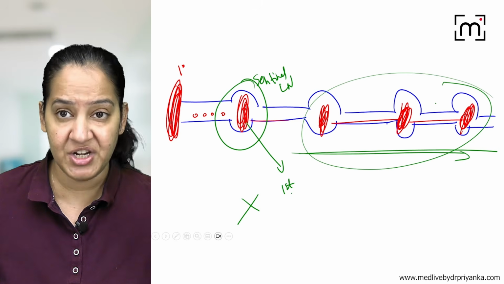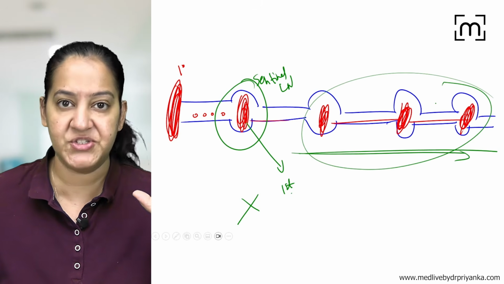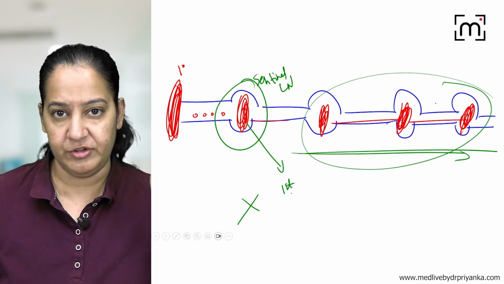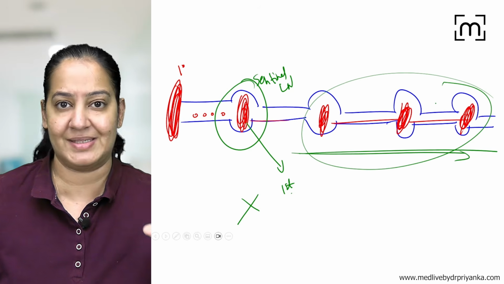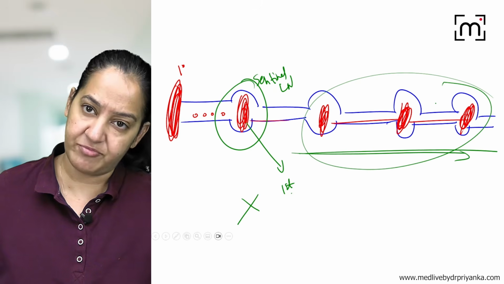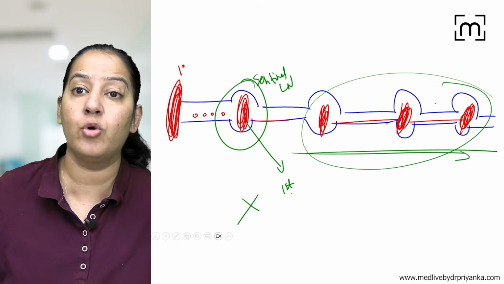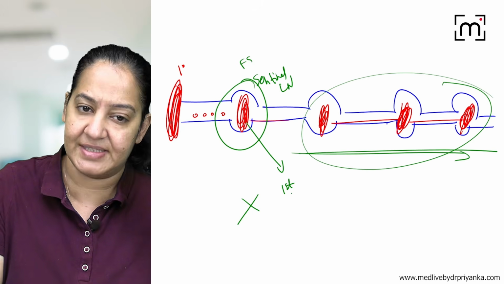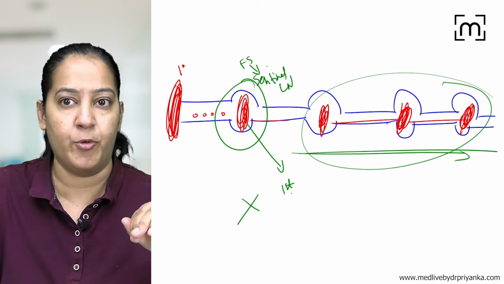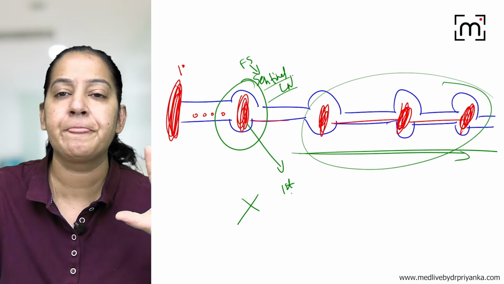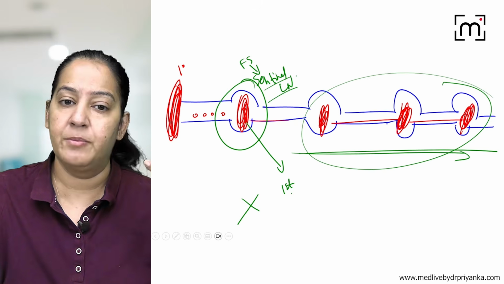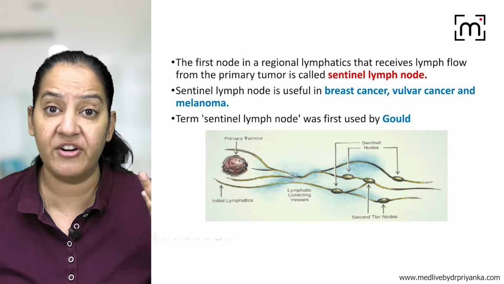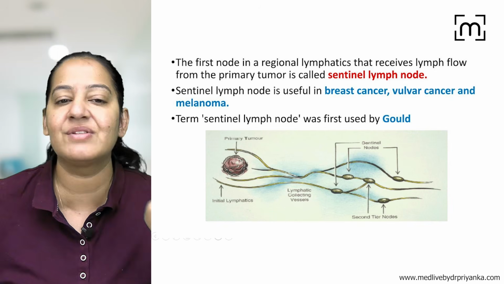Especially in breast cancer, imagine you are a surgeon operating on a female with breast cancer. You will take the primary tumor out of the breast, either by performing lumpectomy or mastectomy. But whether axillary lymph nodes have to be taken out completely, yes or no, depends on the sentinel lymph node. During frozen section, we can test the sentinel lymph node intra-op. If the sentinel lymph node is involved, the axillary lymph nodes should also be removed. If it is not involved, the lymph nodes should not be removed, to prevent further morbidity. You got it? That is the relevance of the sentinel lymph node.